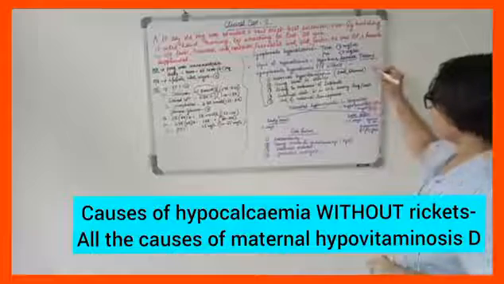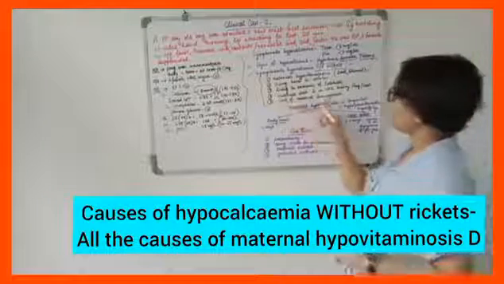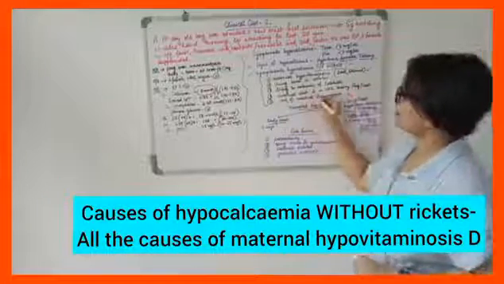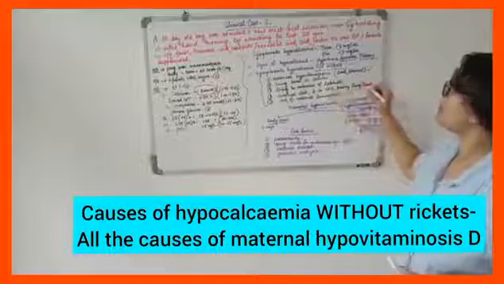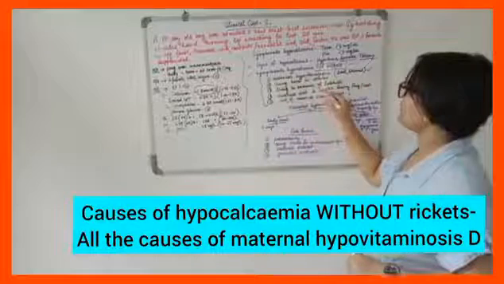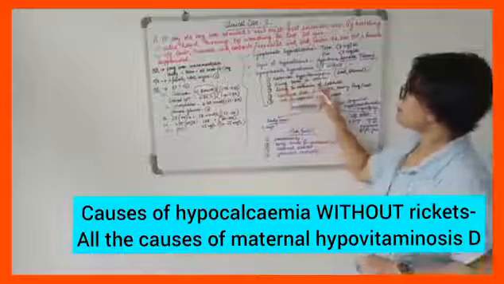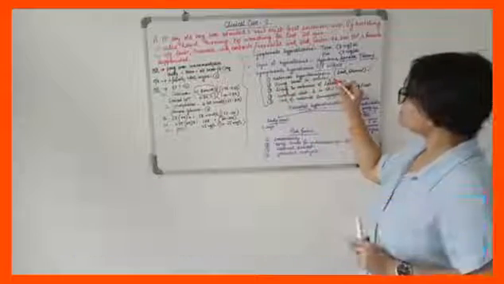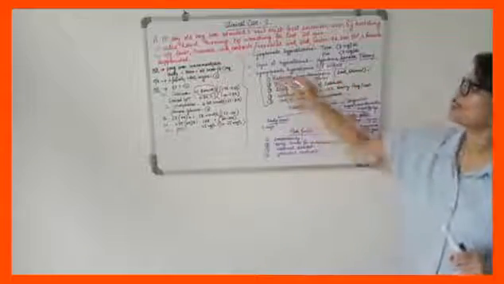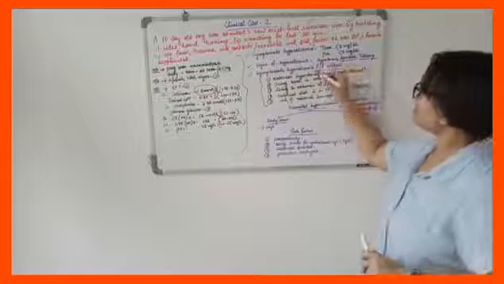If the mother is dark skinned, if there is lack of maternal sun exposure, if the maternal diet is poor with decreased vitamin D during pregnancy and lactation, if she is living in extremes of latitude, or if the baby is born in winter months, those are the causes of symptomatic hypocalcemia without rickets.